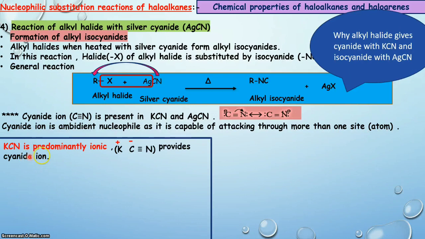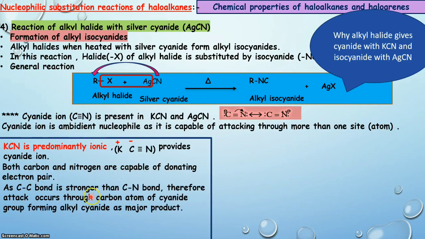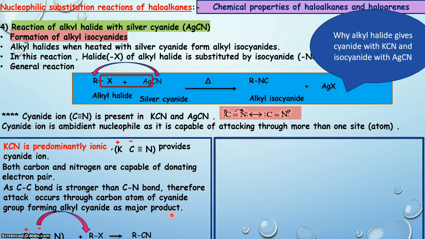Here potassium cyanide is predominantly ionic, that gives us the cyanide ion. Both carbon and nitrogen are capable of donating an electron pair, but the carbon-carbon bond is stronger than the carbon-nitrogen bond. So when this potassium cyanide is boiled with alkyl halide, the attack occurs through the carbon atom of the cyanide, forming alkyl cyanide as a major product.